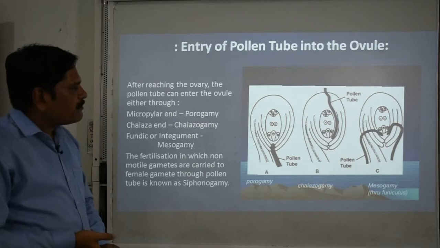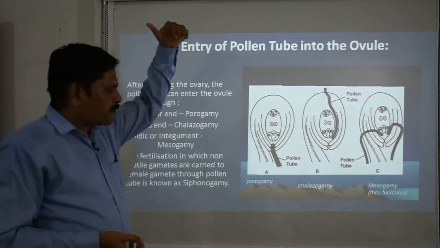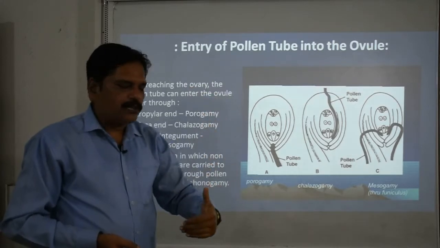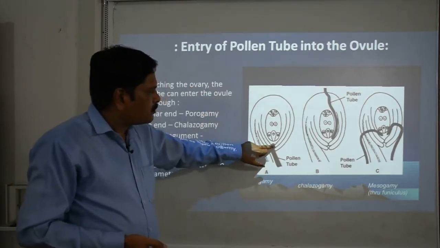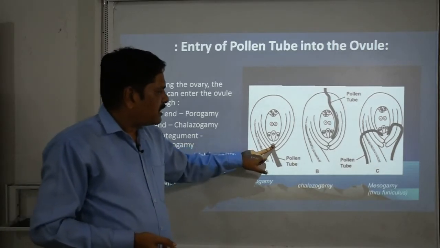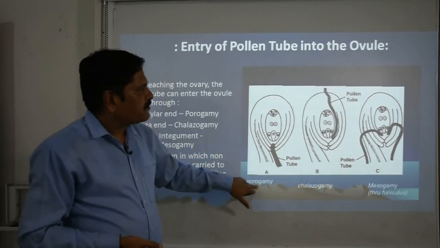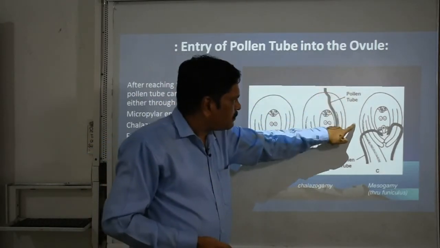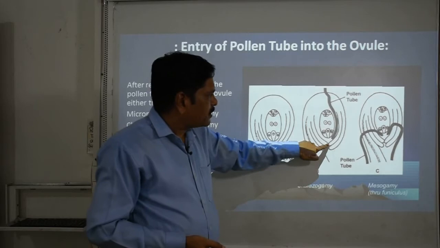So what is porogamy? When the pollen tube crosses the style, reaches the ovule and enters through the micropyle, it is called porogamy. Second is chalazogamy. You can see that it is not just passing through this one and reaching this point.